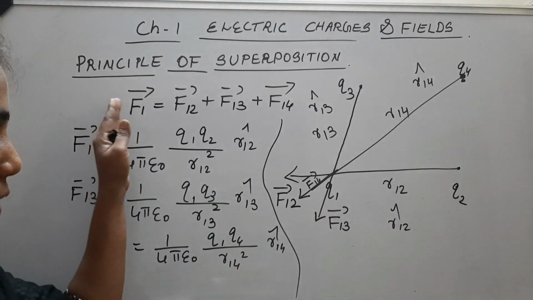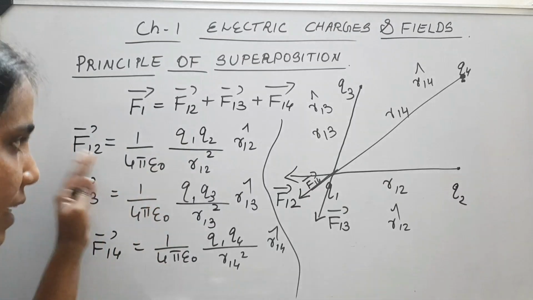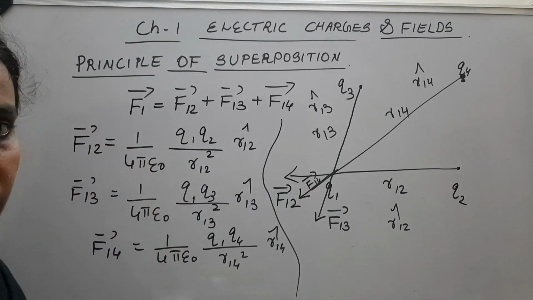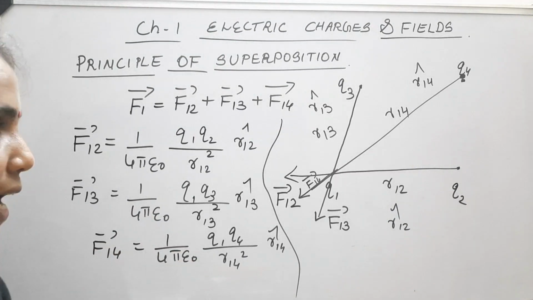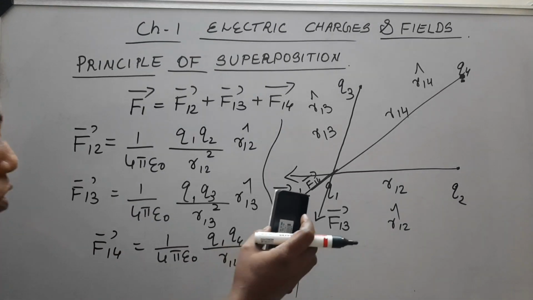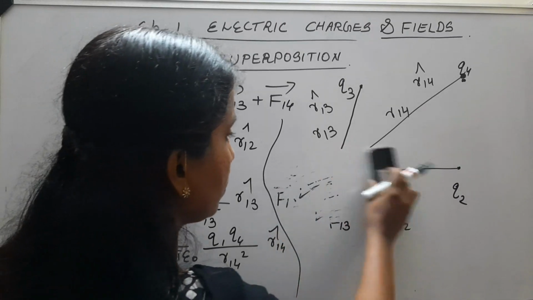So net force F1 will be equal to the vector sum of these three terms. So I'm rubbing this diagram.